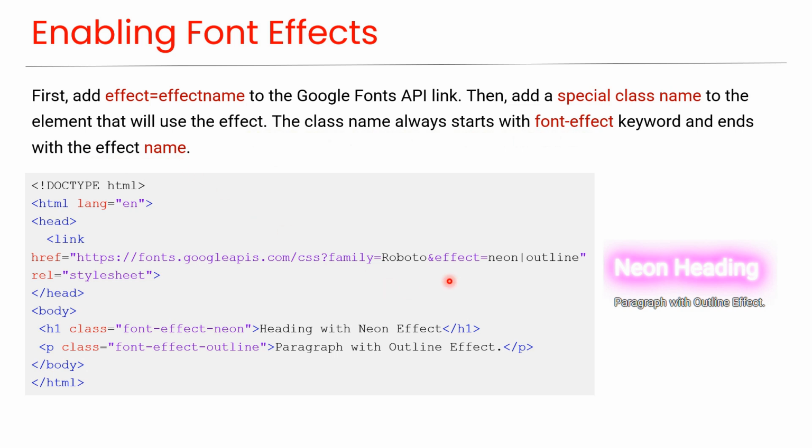As you can see here, we have added two font effects, neon and outline, so the class names will become font-effect-neon and font-effect-outline. As you can see here, we have applied these classes to these two elements, and you can see in this preview that the respective effects have been applied.